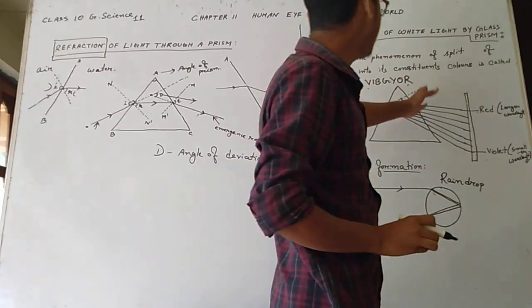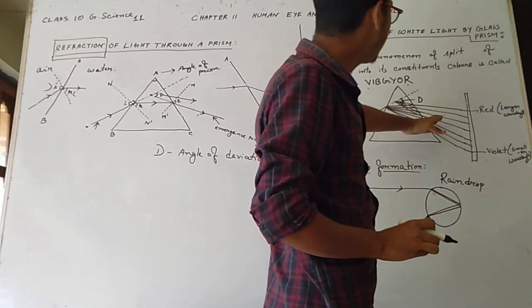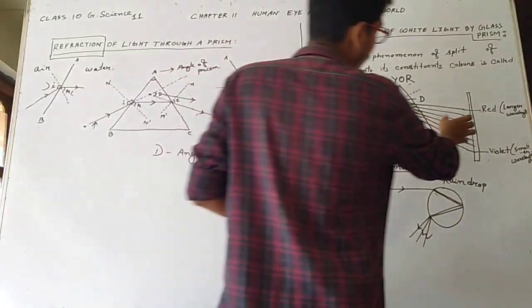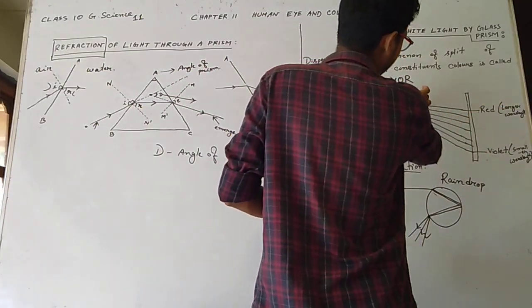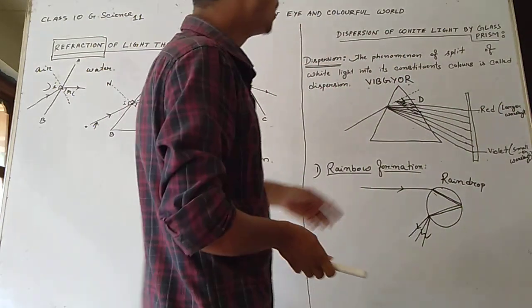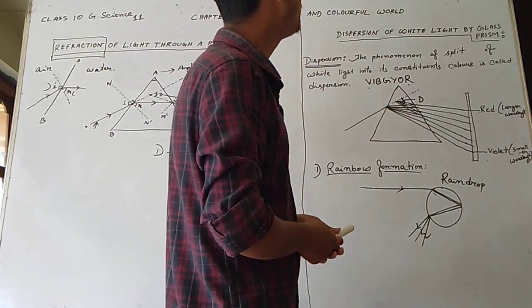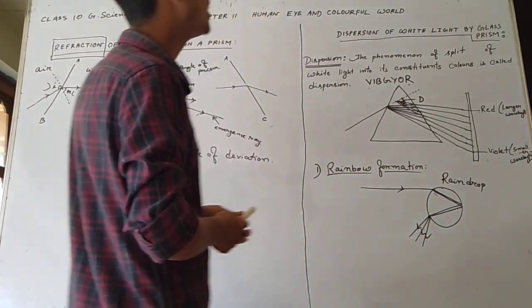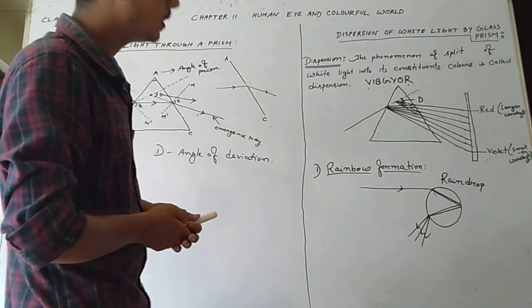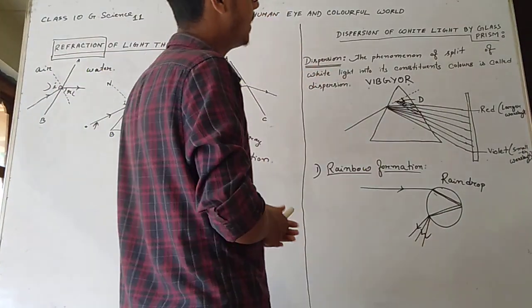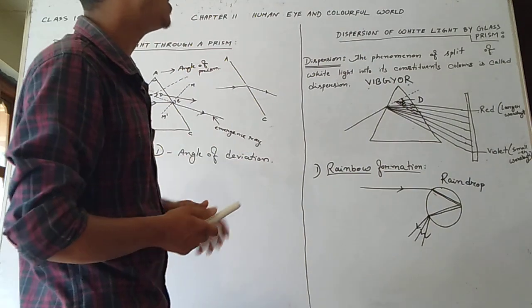That means the angle of deviation increases for the different colors. So the angle of deviation for red color is minimum, and it has a large wavelength. So we can see red color very easily compared to violet color.